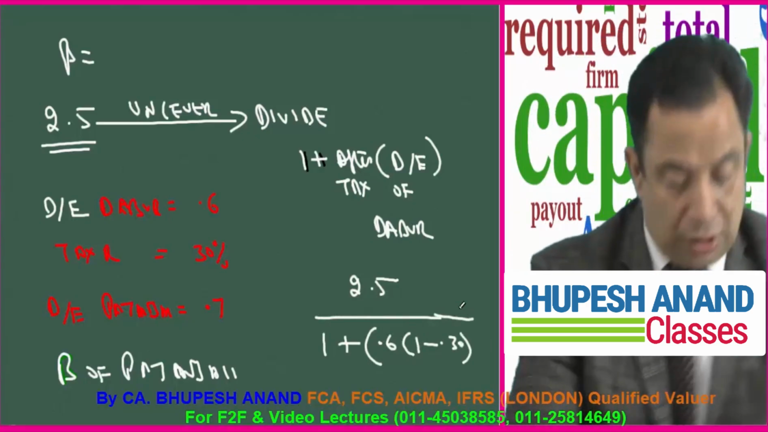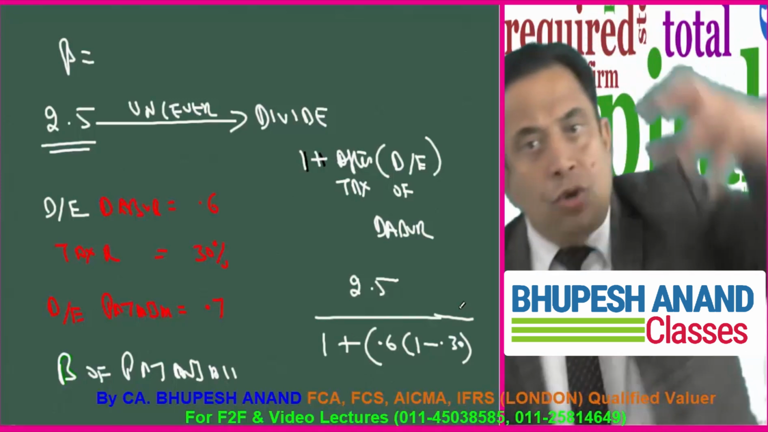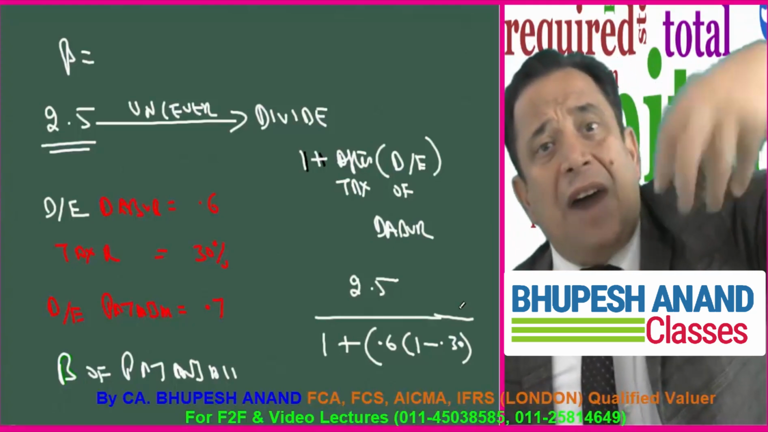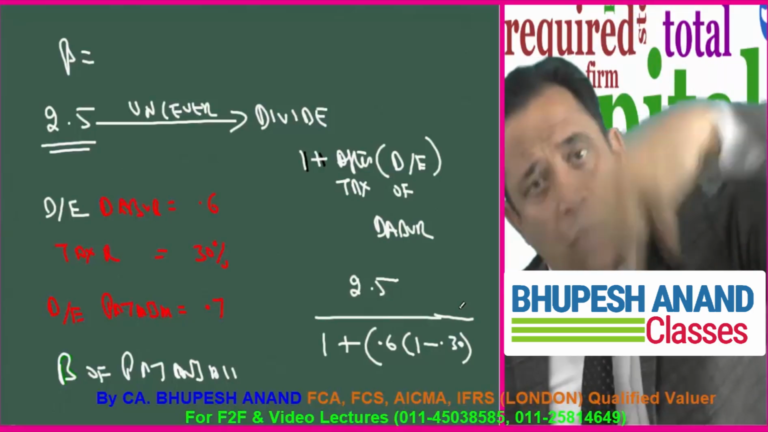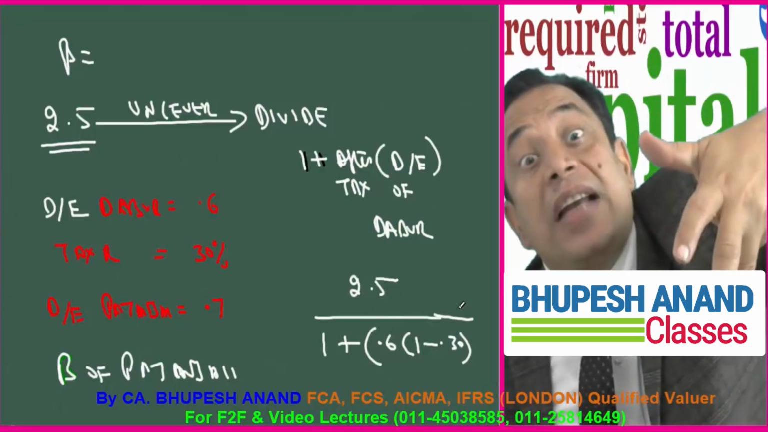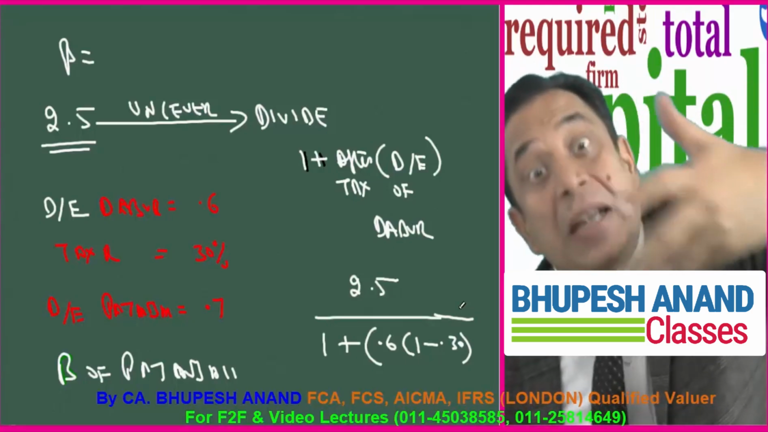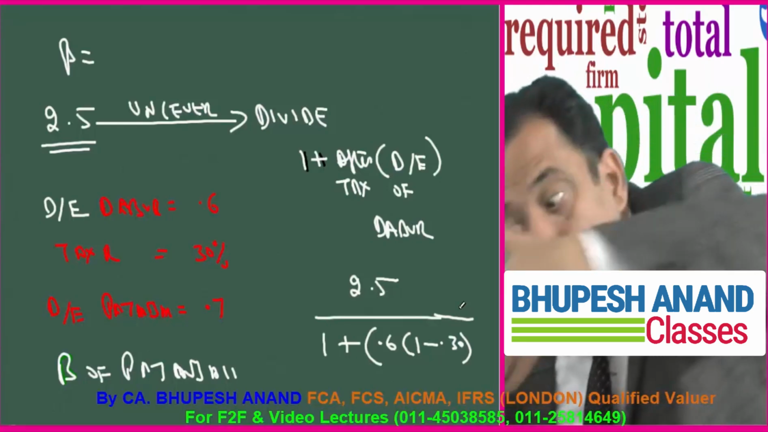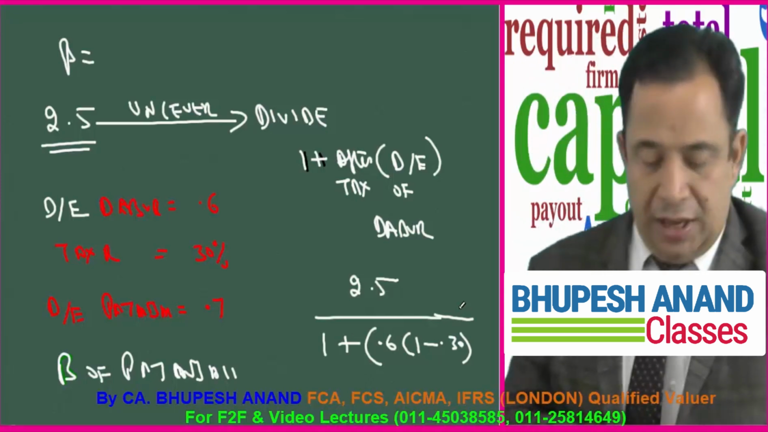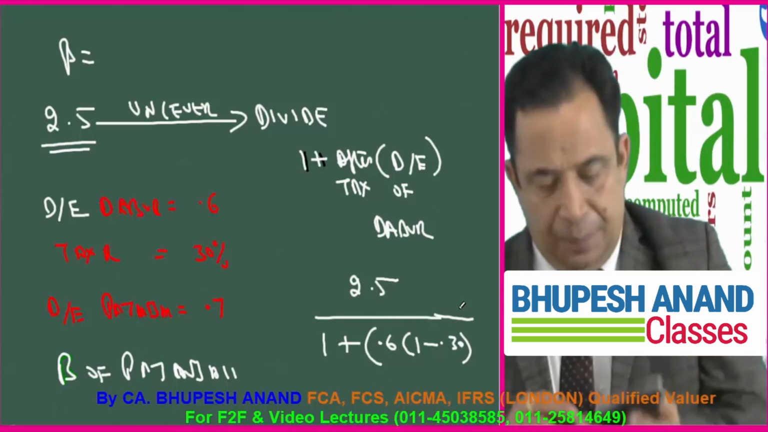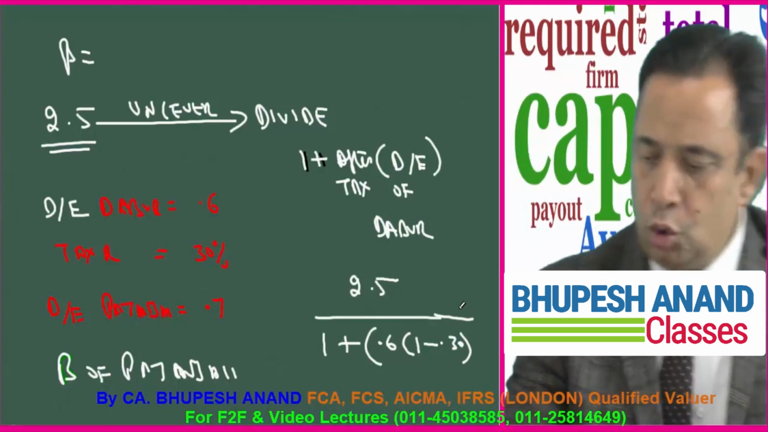Please see the figures. Please use the calculator. I am using the calculator for you. 2.5 is the beta of Dabur. Now it is to be unlevered with 1 plus after tax debt equity, and debt equity of Dabur is 0.6. It means 60% is debt and 40% is equity. I have to calculate after tax, and the tax rate is 30%, which means after tax is 70%. So I can either multiply 60% with 70%, or for your calculation sake I have written 1 plus 0.6 bracket, within bracket 1 minus 0.3. So that comes to 0.7. Clear, 0.7 into 0.6, that comes to 0.42.